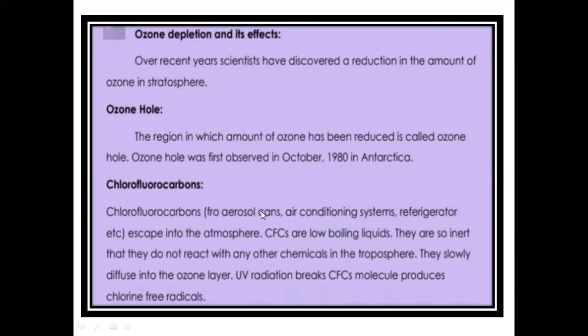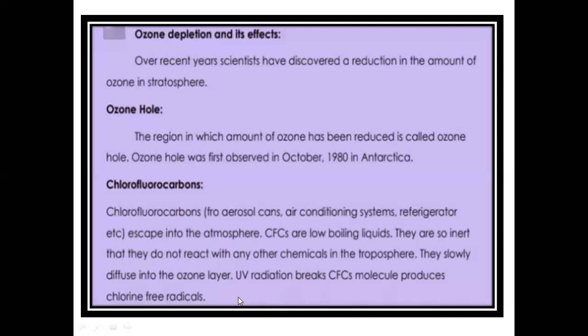Chlorofluorocarbons, I told you, come from aerosol sprays, air conditioners, and refrigerators, and they escape into the atmosphere. They are low boiling liquids, and they are so inert, meaning they do not react with any other chemical in the troposphere. So they slowly diffuse into the stratosphere and then to the ozone layer, and then ultraviolet radiation breaks the chlorofluorocarbon molecule into a chlorine free radical.